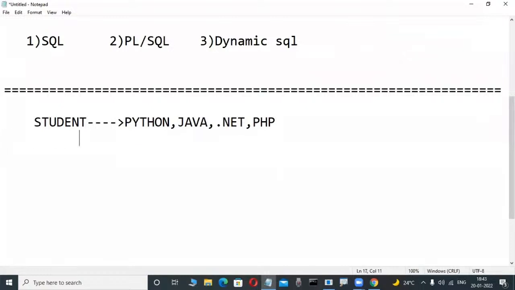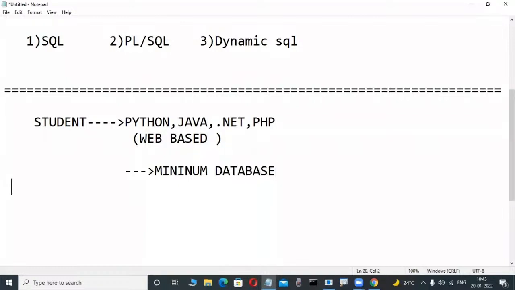These types of web-based application programmers, on the project side, compulsorily need minimum knowledge of a database. Why? Suppose Java programmers, with JDBC on the project side, compulsorily are using what? Yes, a database, these types of relational databases. .NET programmers, ADO.NET is there, and in that they are using what? These types of databases. In those databases, minimum knowledge means the stored procedures concept is there, which is a regularly used concept.